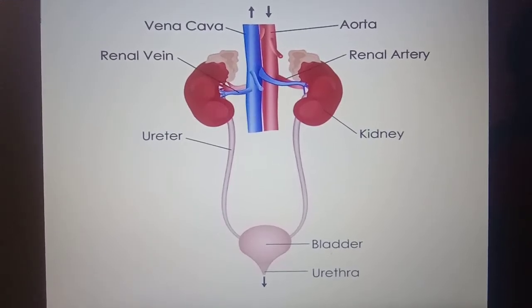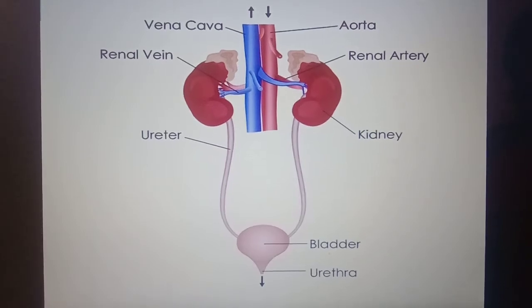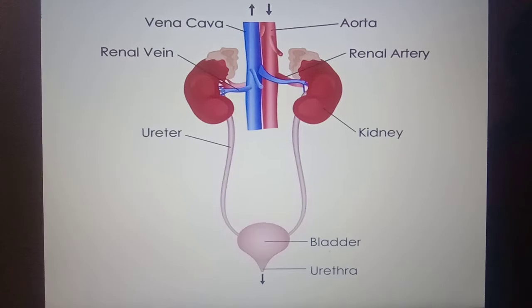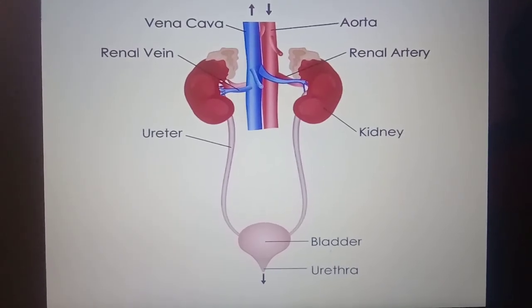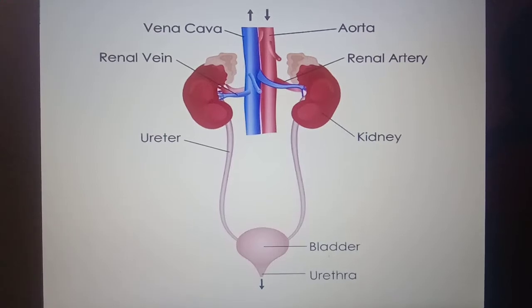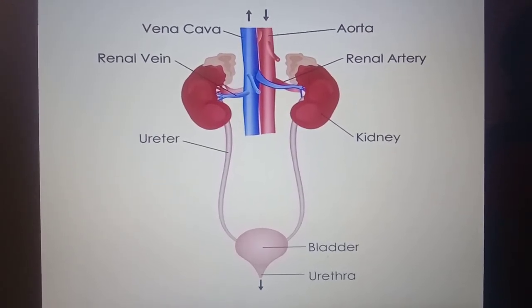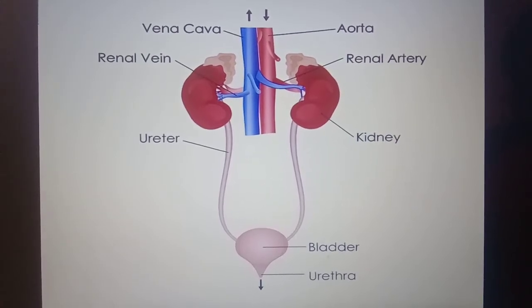The decomposition of unused food protein in the liver produces urea as a waste. This urea goes into the blood. The blood in our body is constantly passing through our kidneys. The function of the kidney is to filter the blood to remove the urea. Each kidney contains thousands of tiny filters called nephrons.